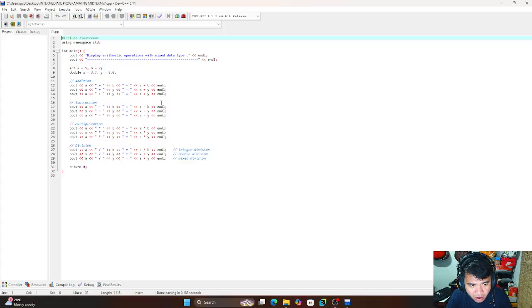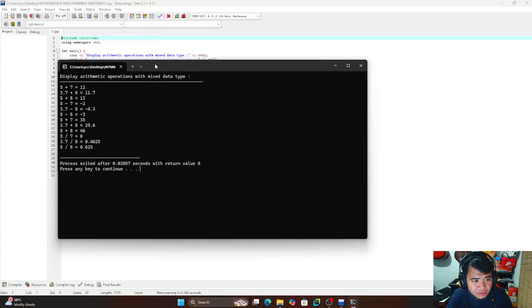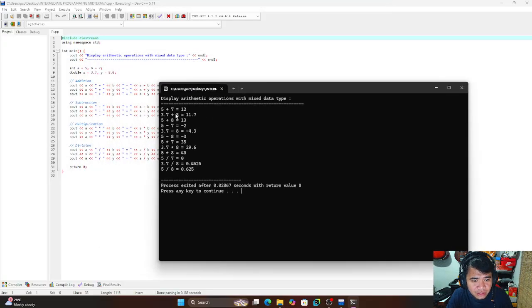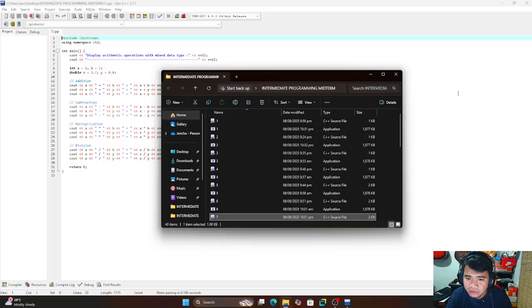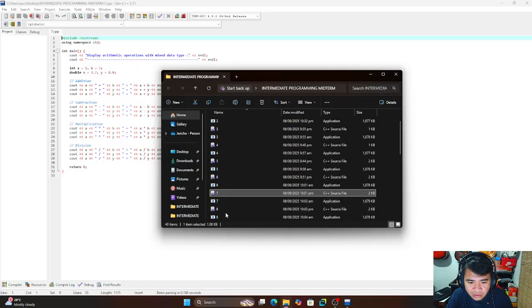It shows how C++ handles different data types automatically in calculations. Okay, I try to run. The answer is 5 plus 7 equals 12, 3.7 plus 8, plus 7. That's good. It runs. Okay, number 8.